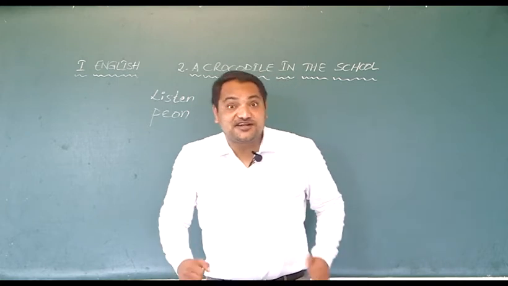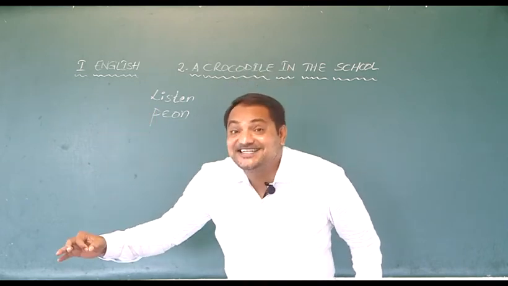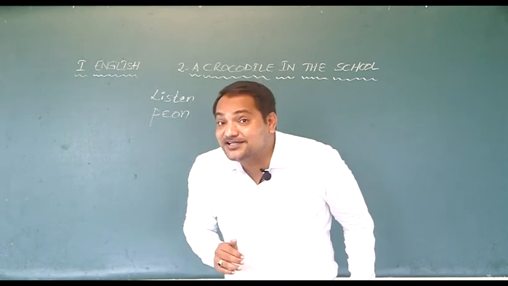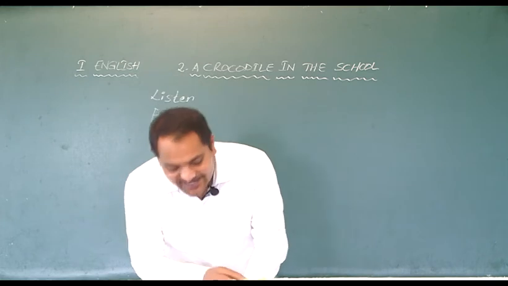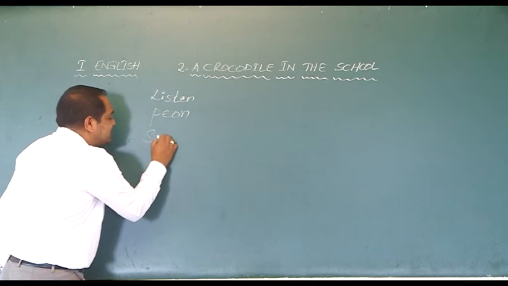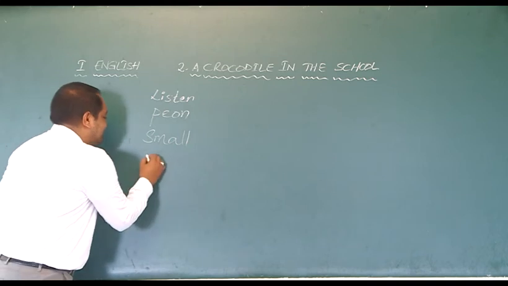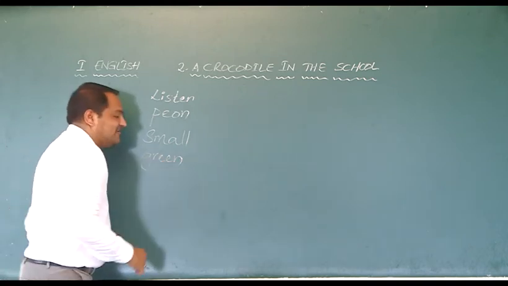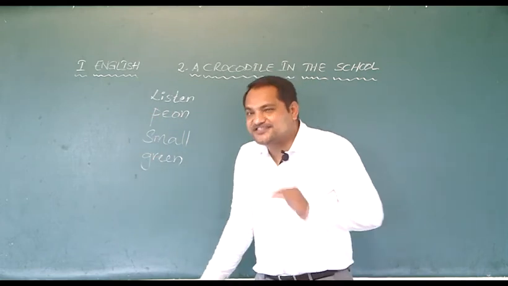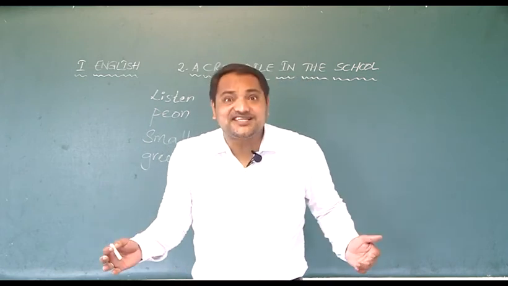So the peon comes running and tells, "Ma'am, there is a small green crocodile." The crocodile is small, and in which color? It's in green color. How is the crocodile described? The crocodile is described as small, green, right? These are the words used to describe the crocodile. Small, green crocodile.